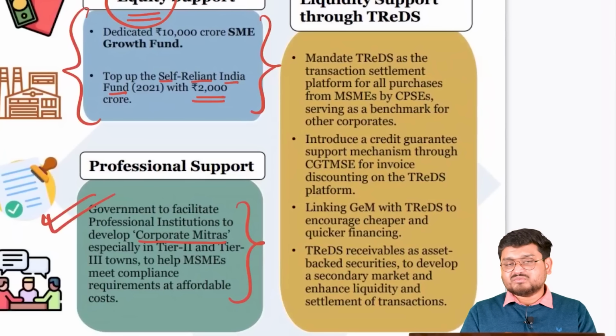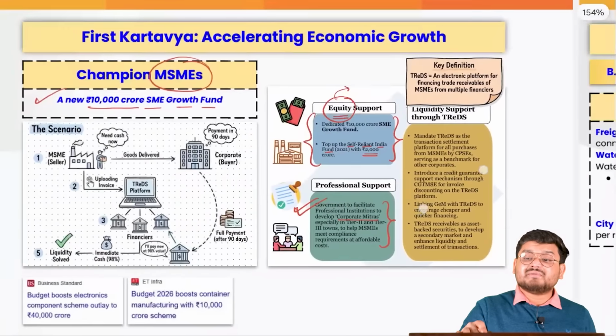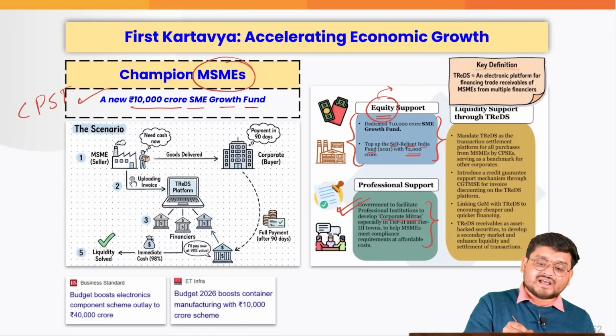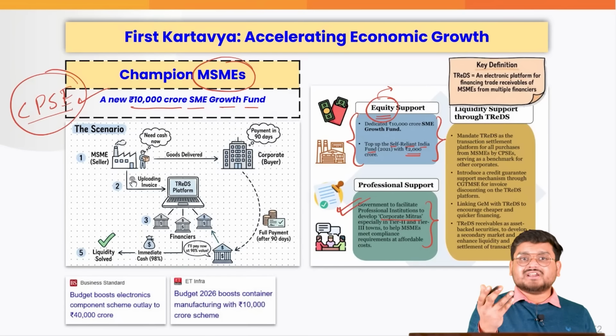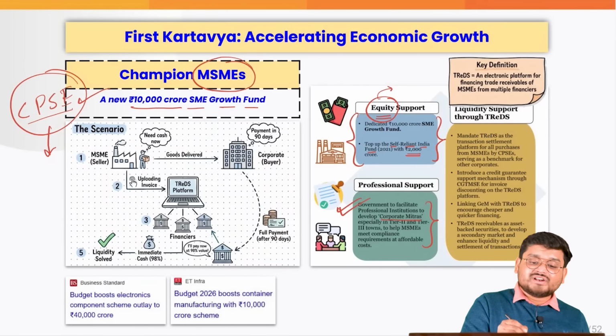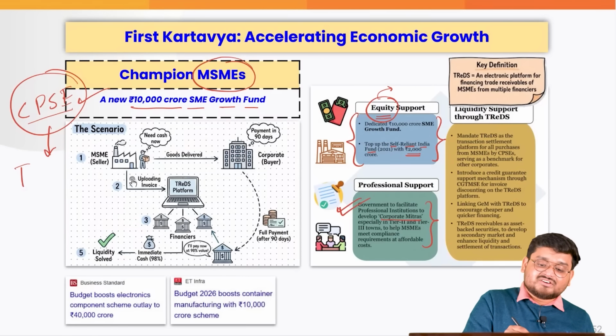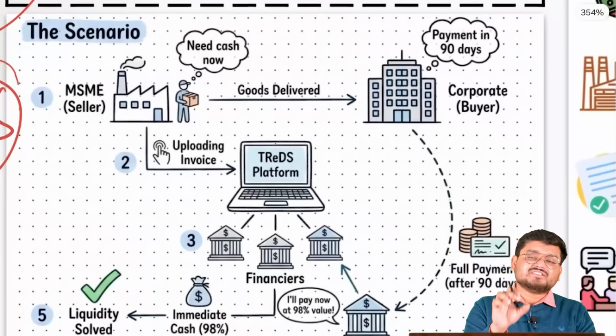Perhaps next, the most important initiative for the MSMEs is where the government of India made it mandatory for all the central public sector enterprises or government enterprises to procure various goods and services from the MSMEs via the TReDS portal. Now let us understand TReDS with a very simple example.